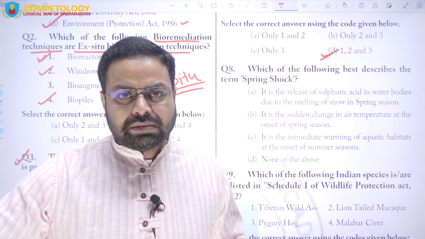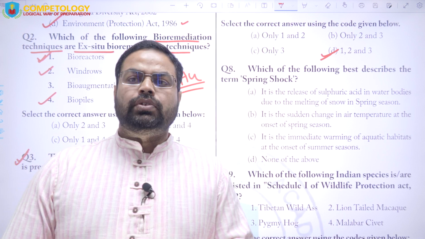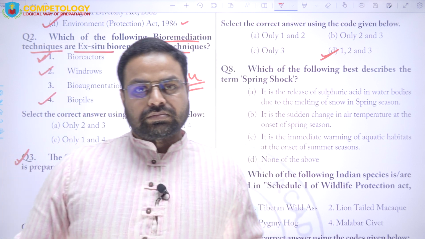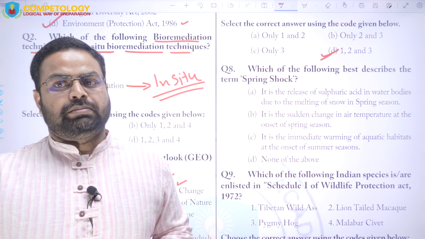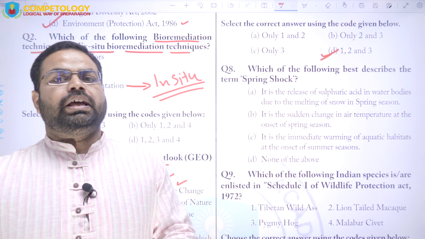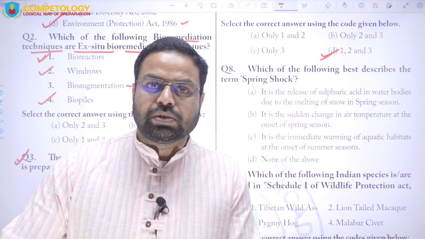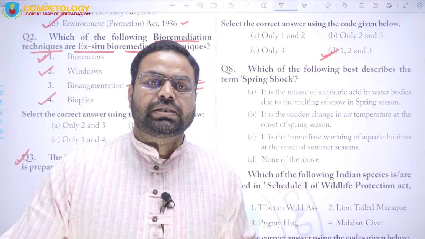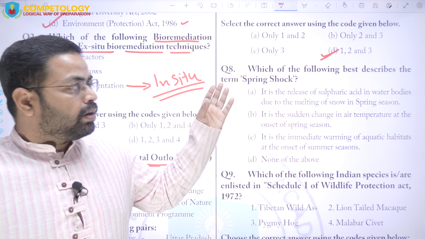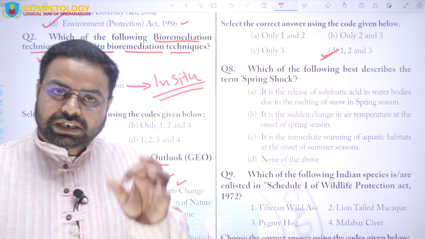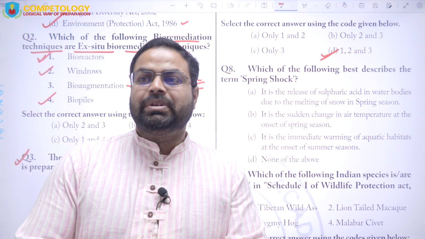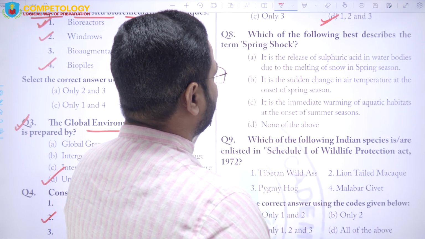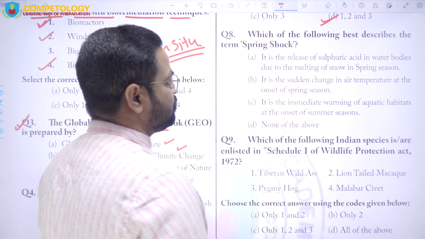And you might have witnessed that many of the food colorants which are considered as food additives are mentioned by code name, and nowadays people have become so aware that they search for the code name, what it means and what the health impacts of these colorants on the body are. People have become choosy, and you should also be like that, because many of the food colorants are hazardous to health. Next is, which of the following best describes the spring shock?